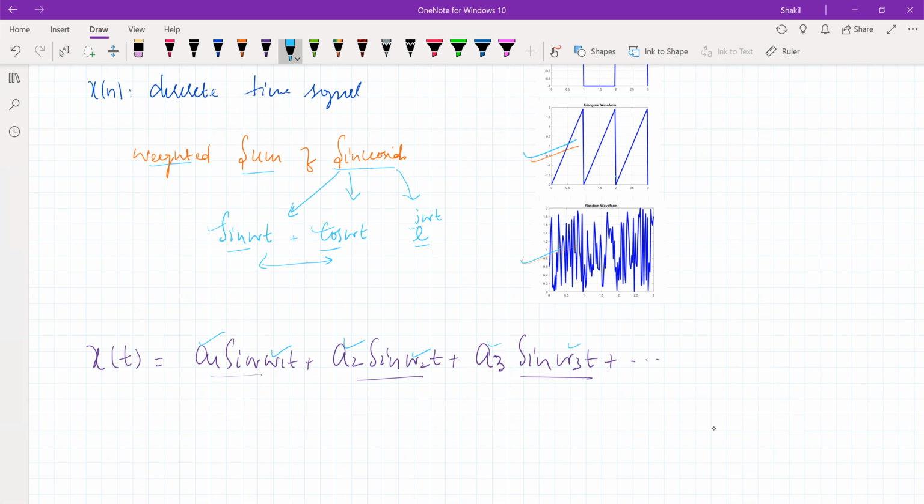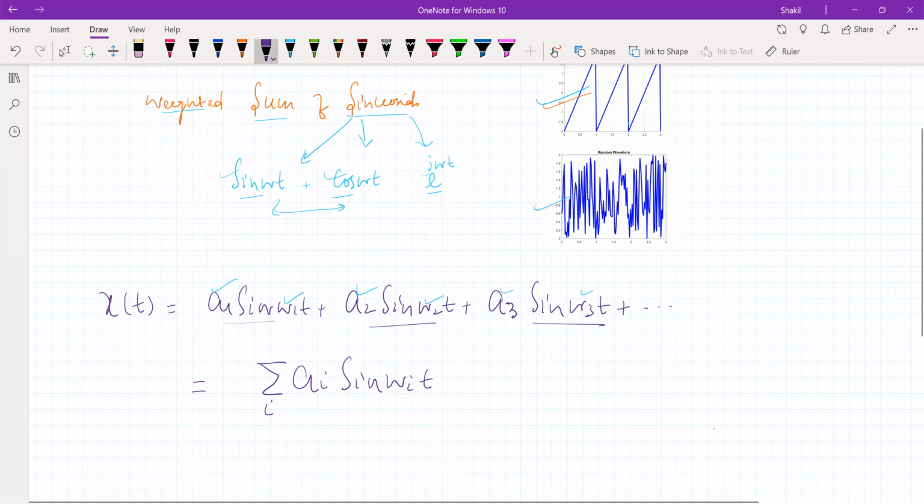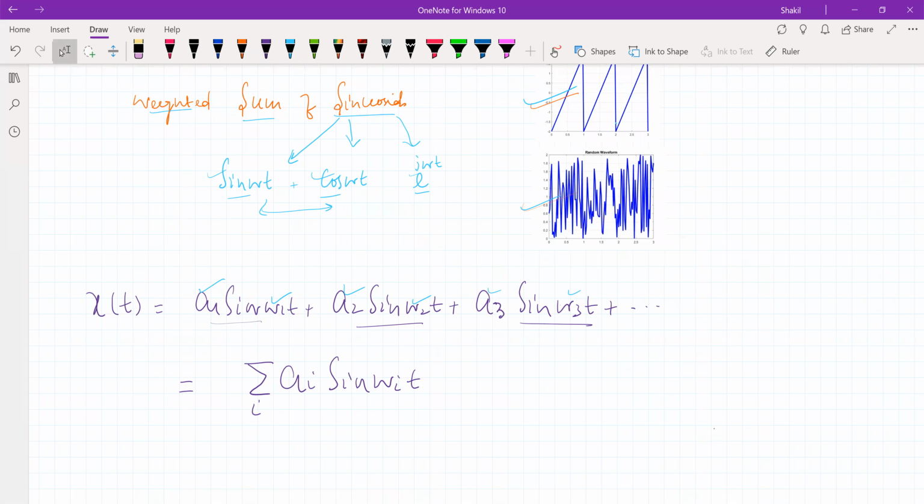We can write this as a summation: sum of a i sine omega i t, where the summation is running over i. So taking the sum of different sine waves with some amplitude and frequency, we can get that waveform. Means we can approximate that waveform.